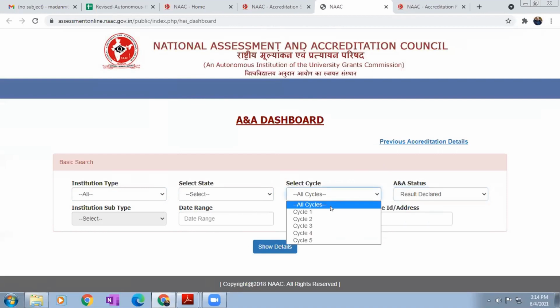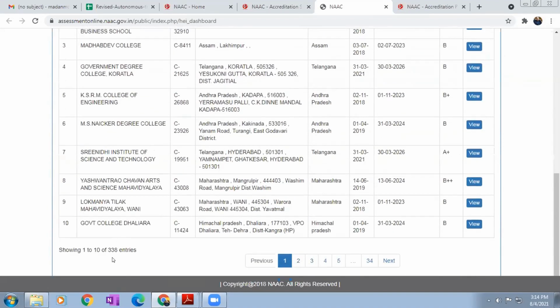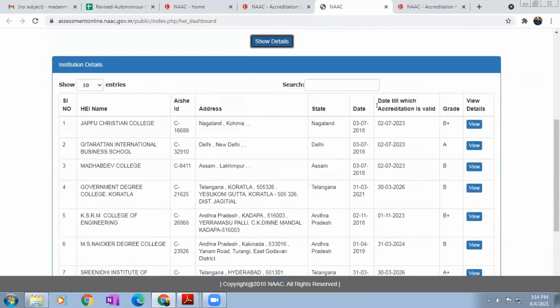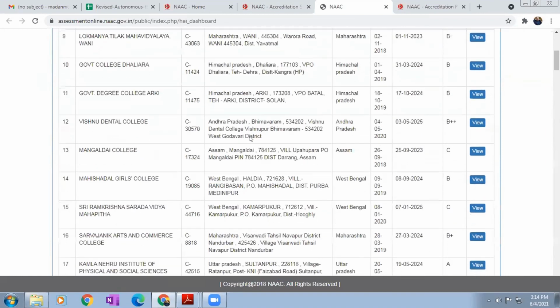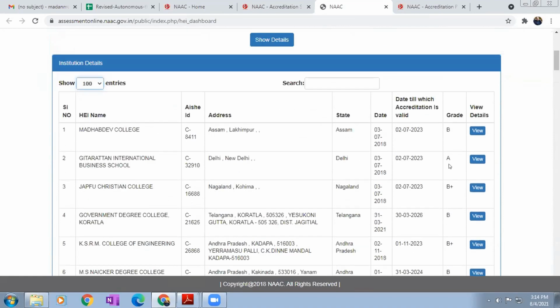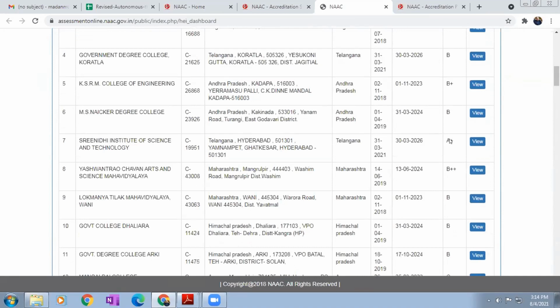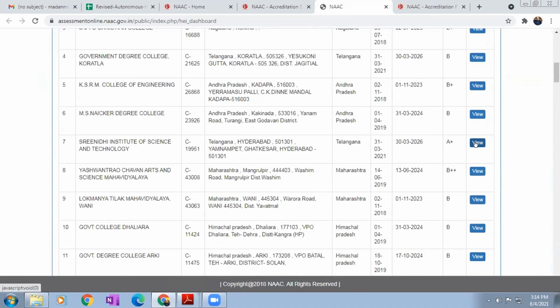Suppose I am selecting cycle 2, since yours will be cycle 2 in future, if you want to refer to cycle 2 sample SSRs. Cycle results declared. Now here you can see a total of 338 colleges under cycle 2. Per page a maximum of 100 records will be shown. Here you can see colleges with minimum A grade and above. For example, I am opening Srinidhi Institute, A plus, let us assume. You can click on view.